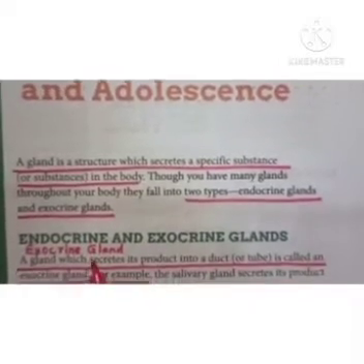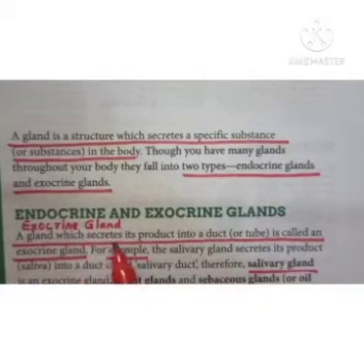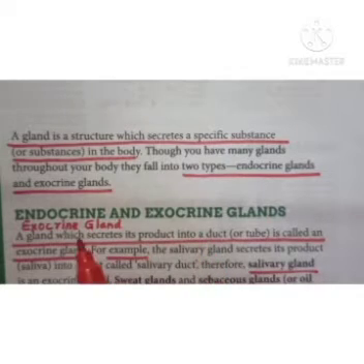Now what are exocrine glands? These are the glands which secrete their product into a duct. Actually, exocrine glands are glands with duct, right? And they pour their secretion into a duct, and that duct means tube. That tube carries their secretion to different parts of the body, and that's why it is called exocrine gland.